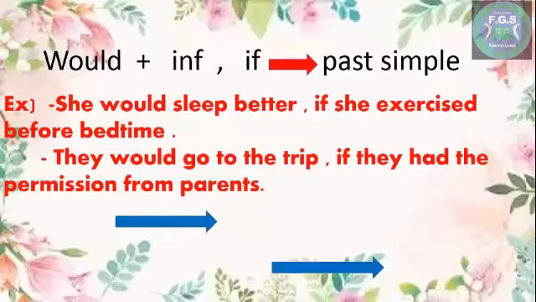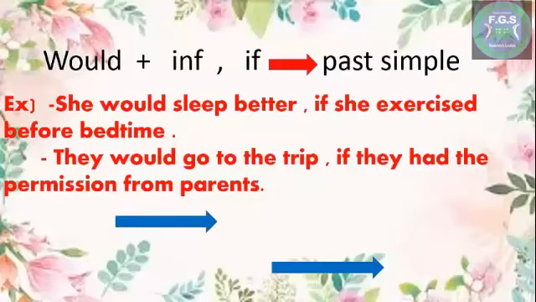If in the middle, followed by past simple, she exercised before bedtime, and the sentence before it, would sleep, would plus infinitive. The second example, they would go to the trip if they had the permission from parents. Here again, if in the middle, followed by the past simple, they had the permission, and the sentence before it, would plus infinitive, they would go.